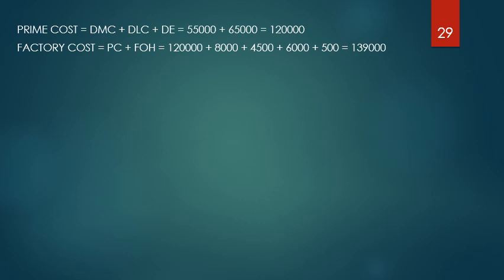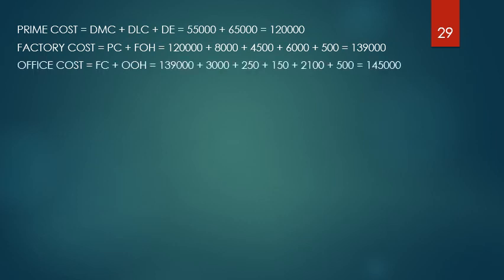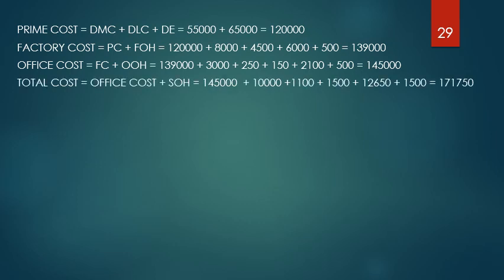So now the factory cost, you added all these things which were marked FOH, and it came out to be 1,39,000. Then to this I will add administrative overheads or office overheads. Wherever you have marked OOH or AOH, add them all to this 1,39,000. It comes out to be 1,45,000. To this add SOH, that makes up total cost. Wherever you have marked SOH, go on adding them. That comes out to be 1,71,750 rupees.